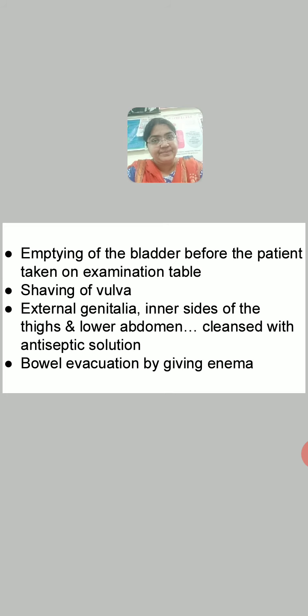Now how to do it? Patient is in the first stage of labor, cervix is not yet fully dilated, so you can ask her to go to the washroom to empty her bladder on her own. Woman can pass urine, can evacuate the bladder on her own.